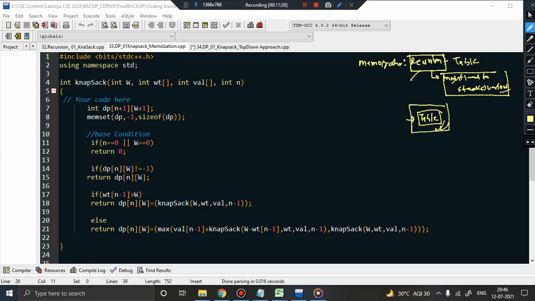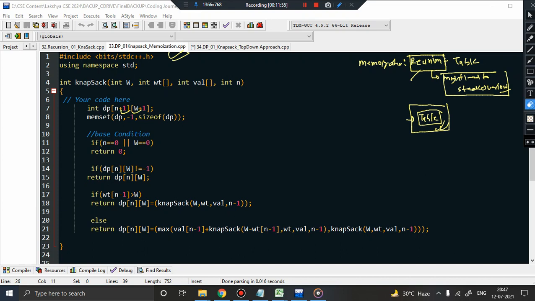Now what will be the dimension of the table and on what parameters will it depend? Definitely everything will remain the same. If you just watch the video, I have already explained why I have taken n and w as the parameters that will decide the dimension of the table, because these are the things that are actually changing throughout, isn't it? When I am picking an element, the number of items is reducing and the capacity of the knapsack is reducing, you can see. So these are the variables that are actually changing, right? So this leads to some new states, isn't it? That is why I have taken these two variables to create a table.